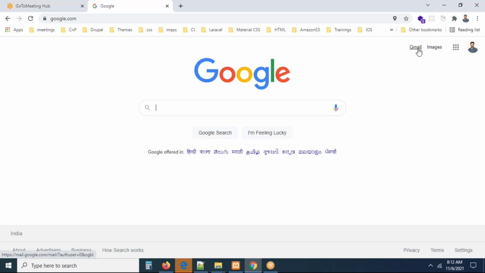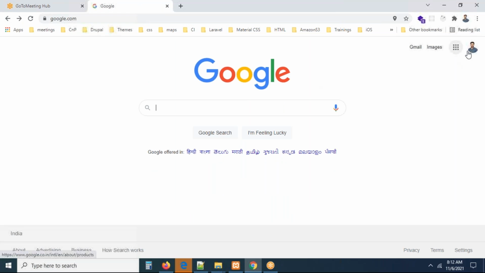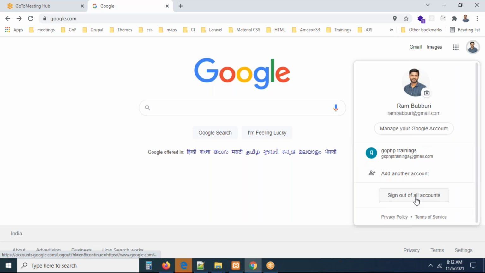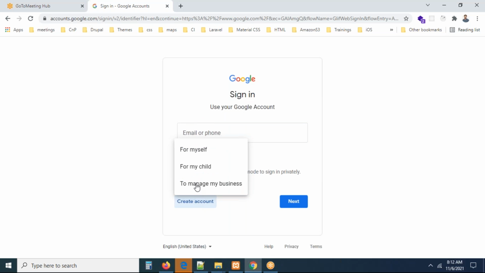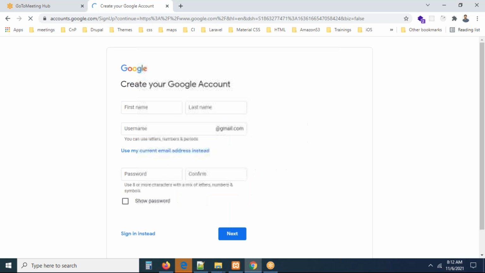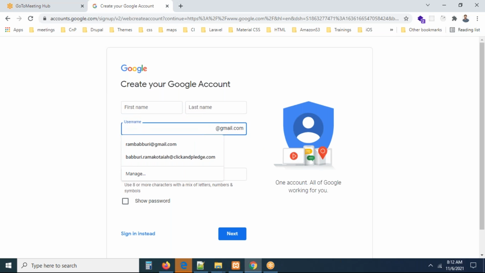I don't know, I am not able to see this right now. I think I am already logged in, I believe. So okay, let me sign out of all accounts, add account. Let me check this. Here you can see the create account option is there. I'm going to create an account. Right. I think I am entering some valid name. Already this is available. Okay. Let me go there. This is already available.